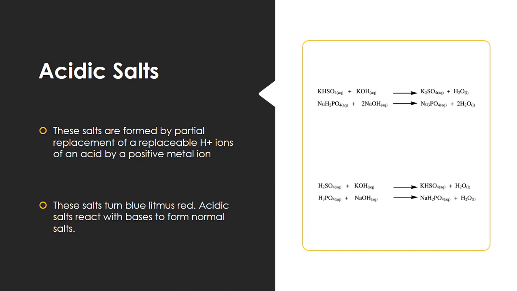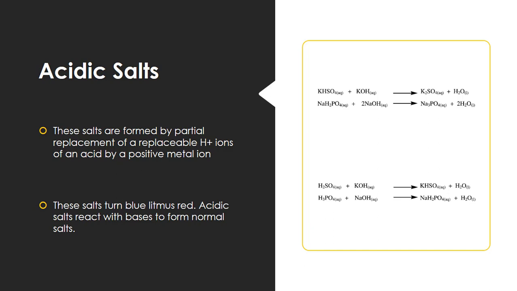The formula is KHSO4 plus water. You can see that one hydrogen ion is present in the salt. It means the salt contains hydrogen ions, so that is known as an acidic salt.